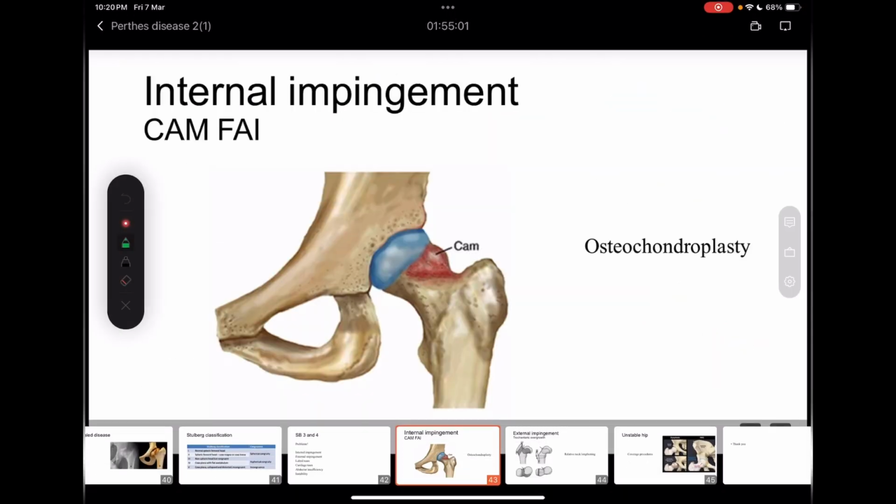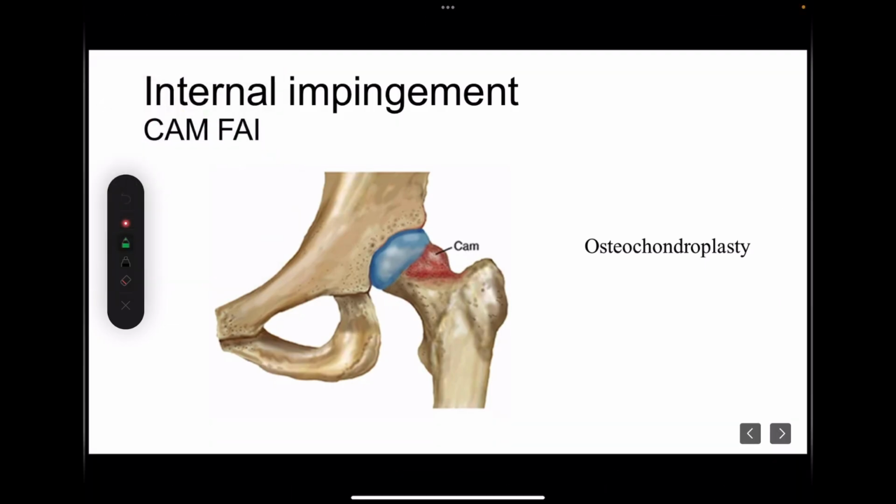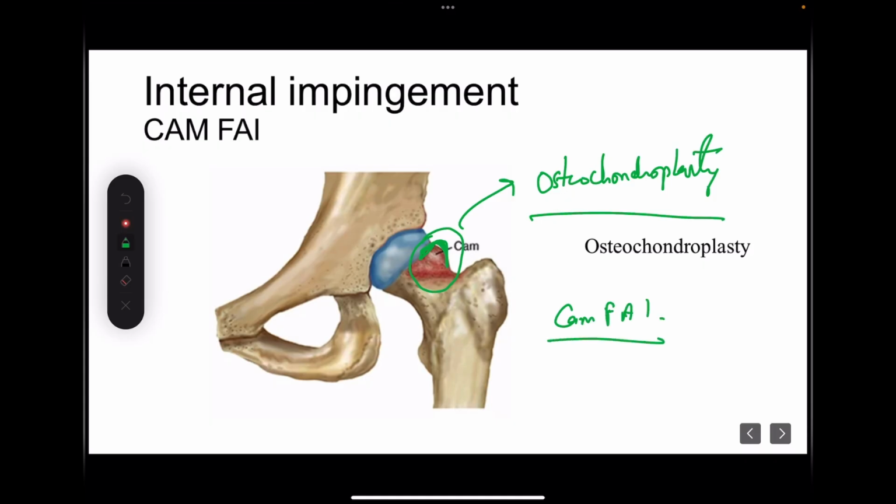Now coming to the first one that we have discussed, that is internal impingement because of the cam over this area. Whenever a cam is there, what can we do? We can excise it, that is osteochondroplasty, so that the cam type FAI can be resolved.